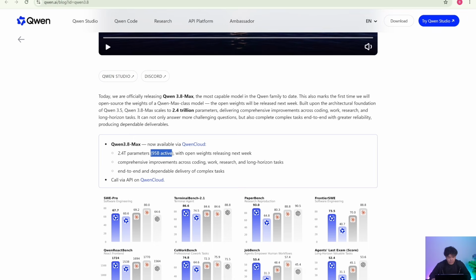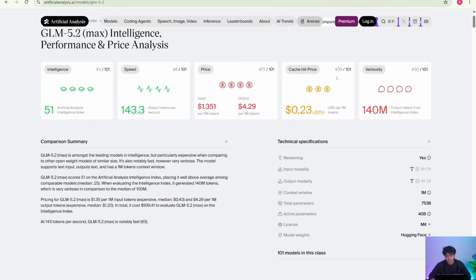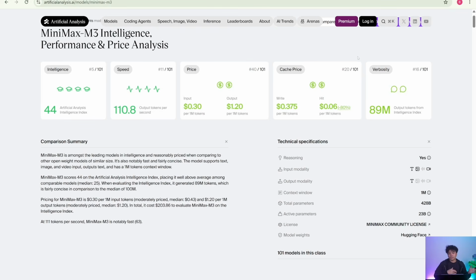And this ratio, comparing that with Kimi K3, 2.8 trillion total parameters at 104 billion active per token, you see that the ratio there is quite similar. GLM 5.2, slightly older. Ratio is high, but of course not as high as Kimi K3 and Qwen 3.8 Max. And a bit older, that would be Minimax M3. You see it just gets lower and lower there. So we're expecting to see the next Minimax model to compete on that end, at least for the parameter counts.